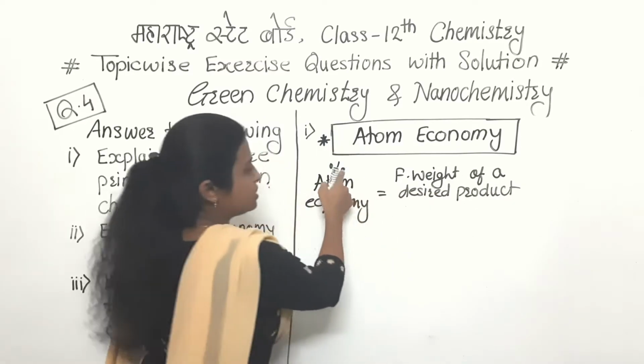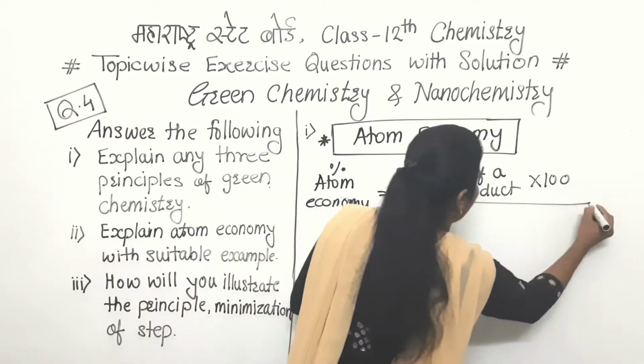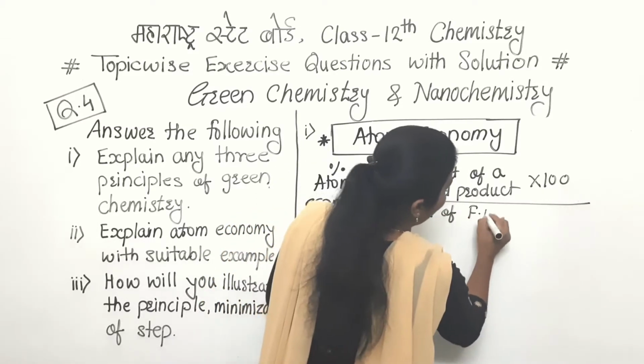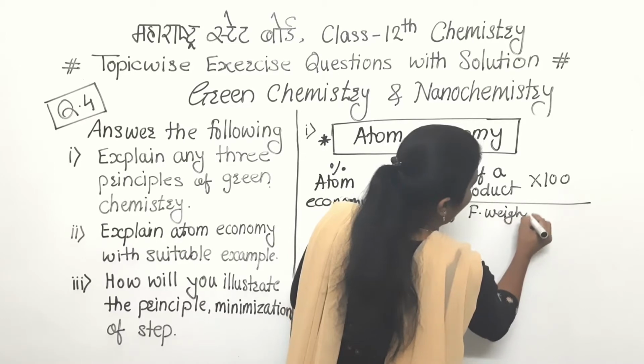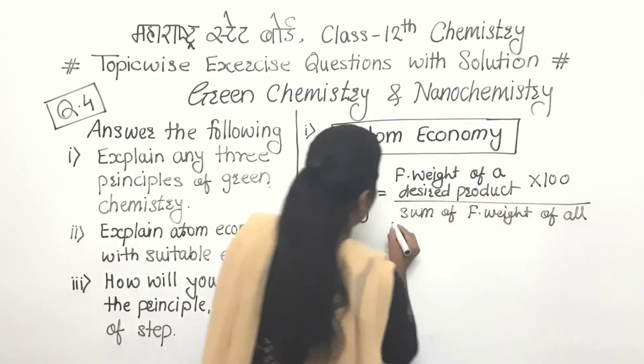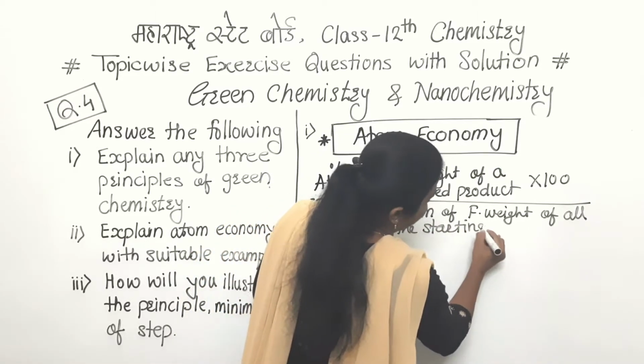Here we want percentage, so we have to multiply by 100, divided by the sum of formula weight of all the starting material.